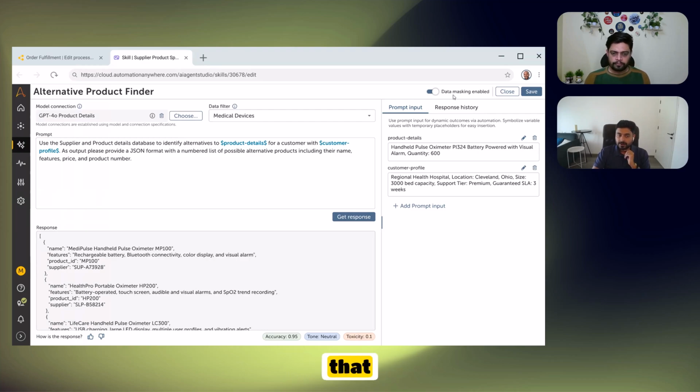Now, you can also see there are obviously security and governance is also high on the agenda when you're thinking of utilizing AI as part of the flow of work. So there are a lot of governance features. I will be talking about all of this in the subsequent session.